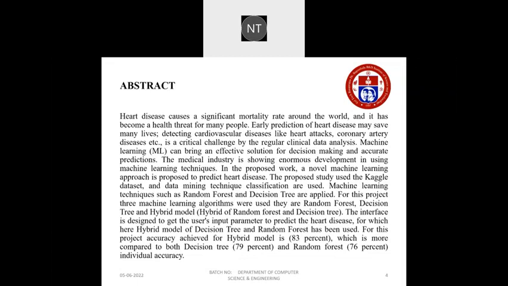The proposed study used a Kaggle dataset, and the data mining technique was also used. Machine learning techniques such as random forest and decision tree are applied. For this project, three machine learning algorithms were used. They are random forest, decision tree, and a hybrid model, that is, a hybrid of random forest and decision tree. The interface is designed to get the user's input parameters to predict heart disease. The accuracy achieved for the hybrid model is 83%, which is more compared to decision tree, which acquired 79%, and random forest, 76% individual accuracy.